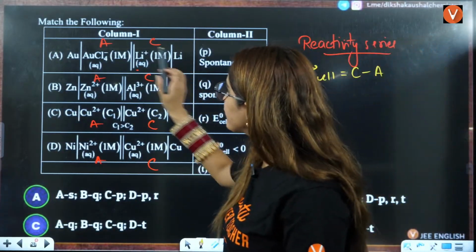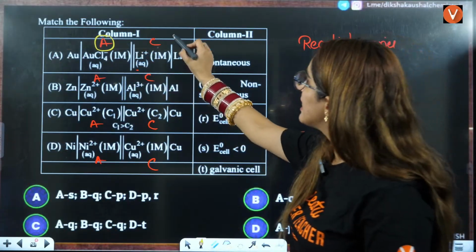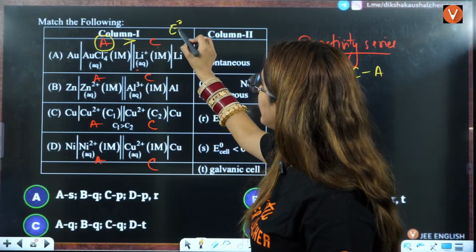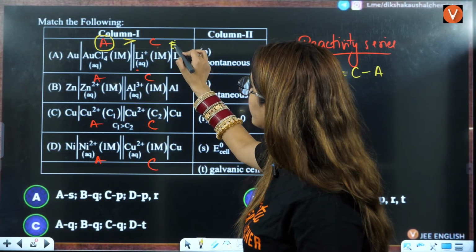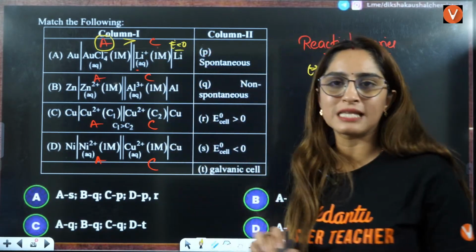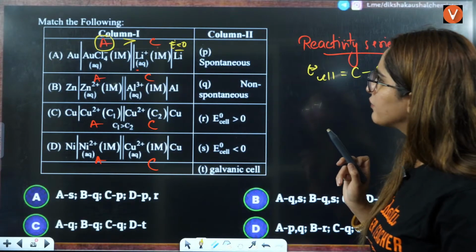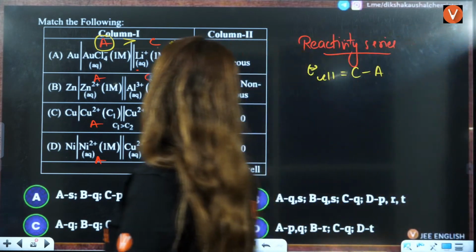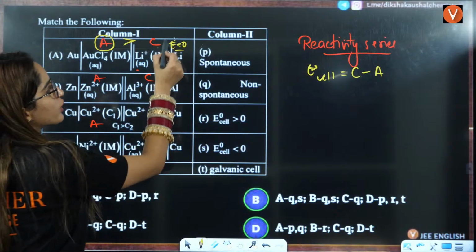So that means if this reduction potential tendency is greater, then the E0 cell value will be less than 0, that is negative, right? Negative means it is going to be negative only, because they are saying it is more as compared to lithium, right? So that is going to be negative.